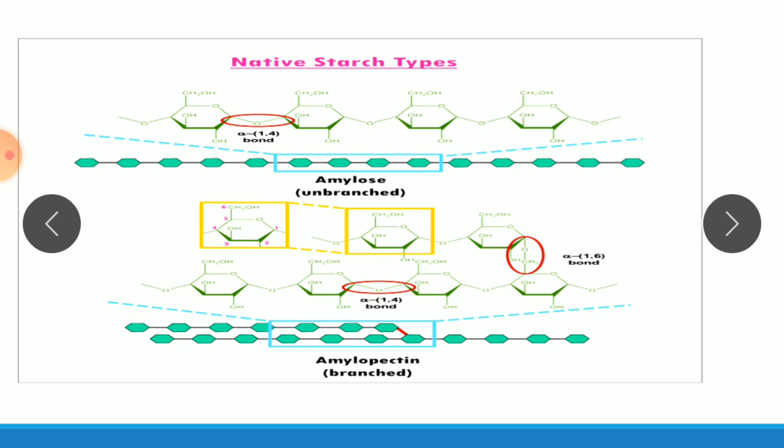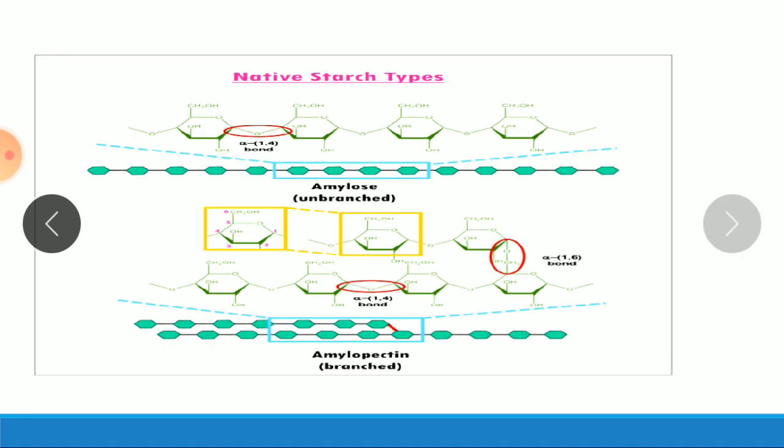Amylose is a straight chain, amylopectin is branched. In amylose there is a 1,4 linkage. In amylopectin, 1,4 and 1,6 linkages are there. Normally this is converted into glucose by the enzyme glucoamylase. So our drug inhibits this enzyme glucoamylase, therefore slowing down the conversion of starch into monosaccharides.